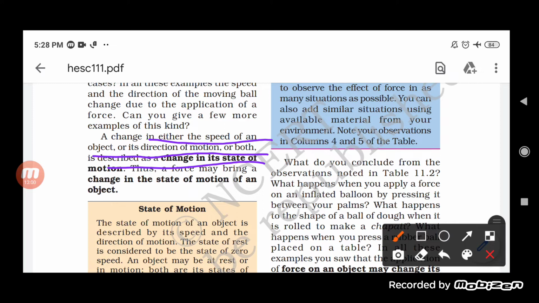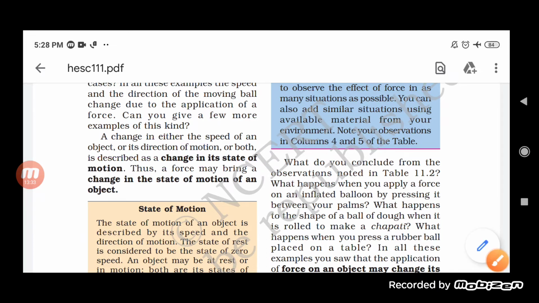We have seen that we can make an object move, and here we are seeing a change either in the speed of the object or in the direction of the motion of an object or in both of them. It means including the direction of the motion as well as the speed of an object. In both of the cases, we are actually changing the state of motion. So a force may bring a change in the state of motion of an object.